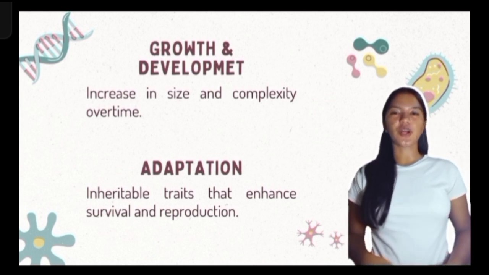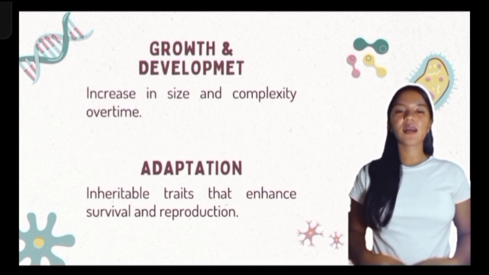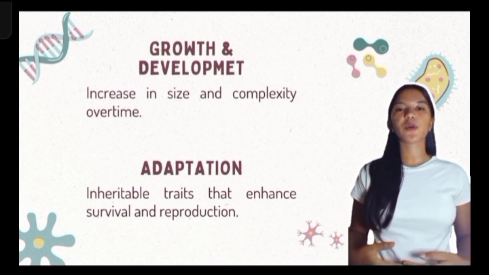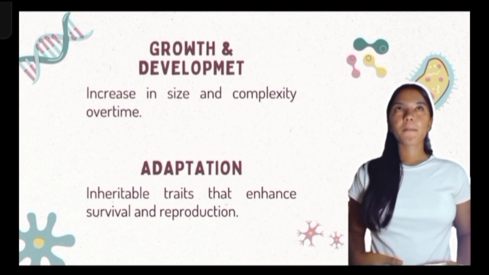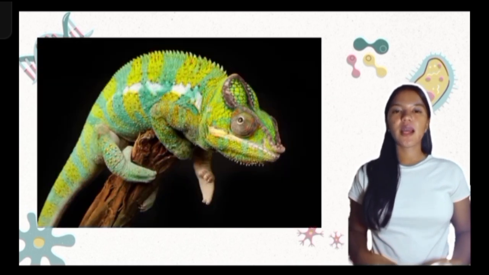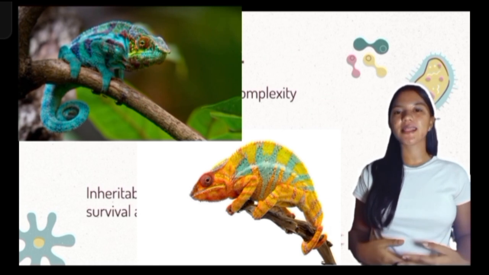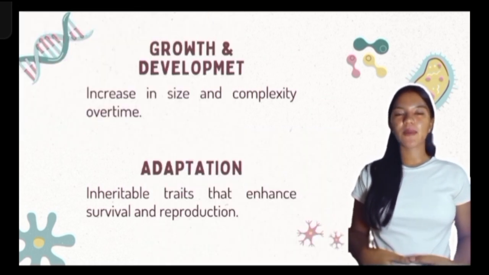Next is adaptation, inheritable traits that enhance survival and reproduction. Adaptation allows organisms to survive and reproduce in their environments. For example, a chameleon. Its ability to change color provides camouflage, enhancing its survival chances by helping it avoid predators.